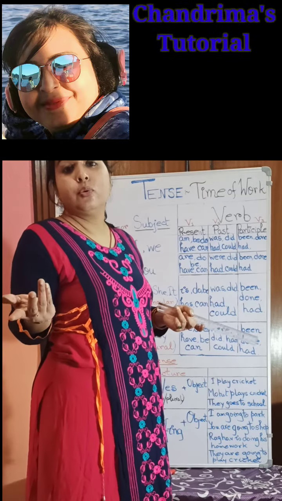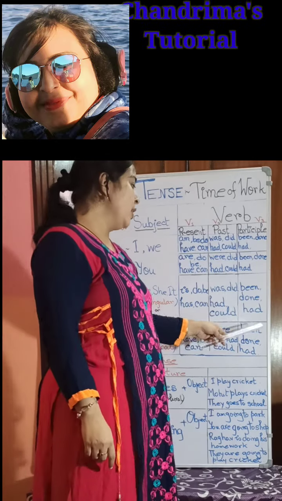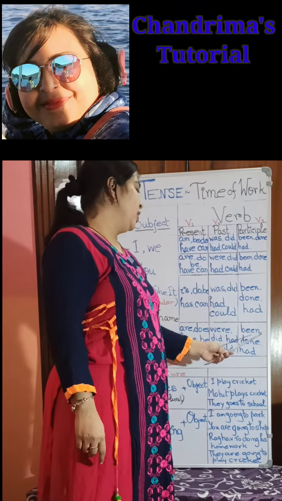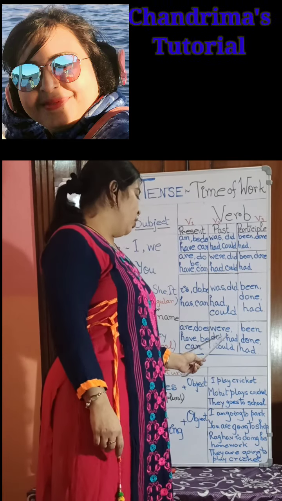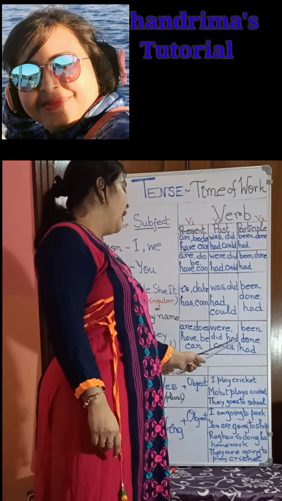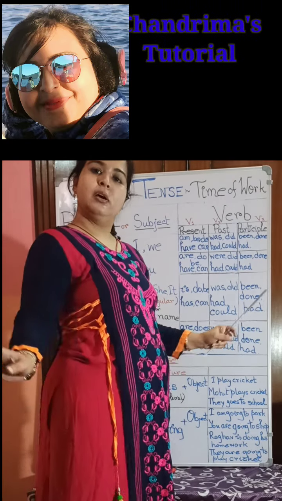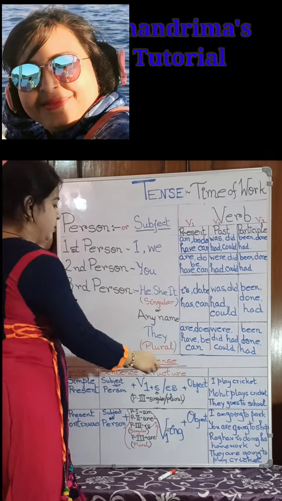Only the verb participle form for third person plural number. So for the verb participle, "be" changes to "been", "do" or "did" changes to "done", and "have" changes to "had".